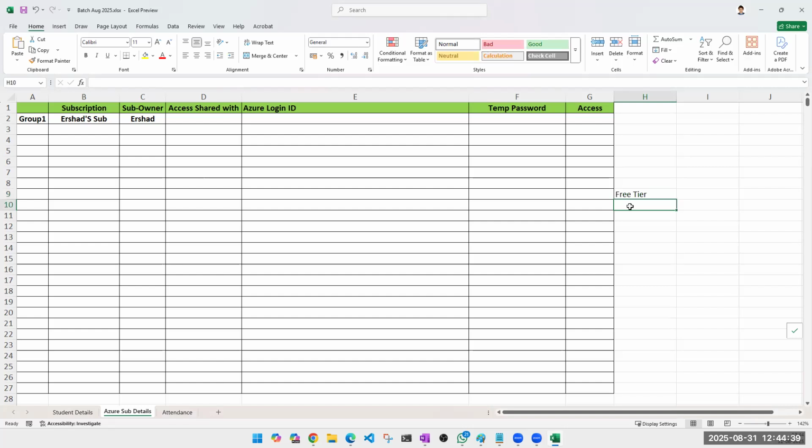Then we have pay as you go. Pay as you go is for small companies. It's very simple. You create a tenant, you take a subscription, pay as you go, right? Then you create some machines, etc. Billing is monthly. You'll get a monthly bill and then you pay. That's it. Simple. As good as your postpaid connection, right? That's your pay as you go subscription. Then we have